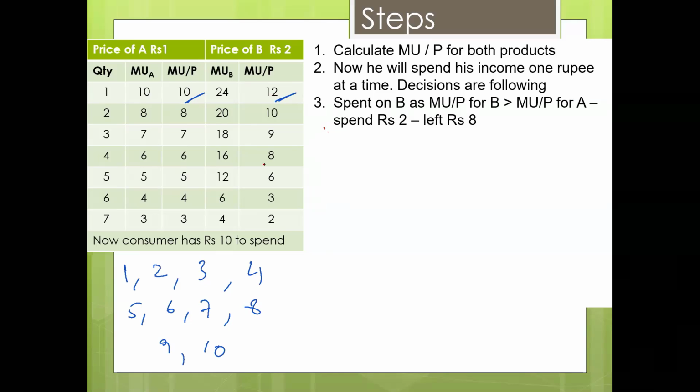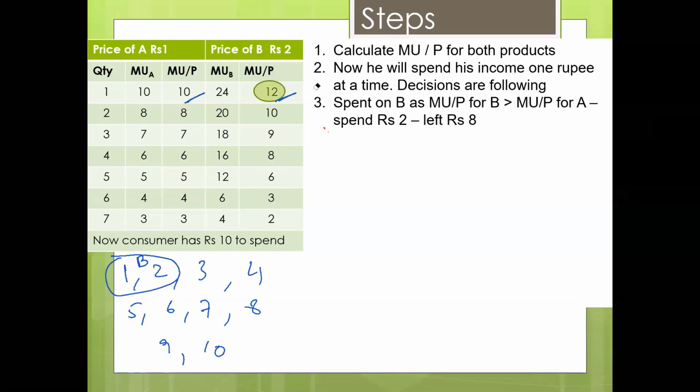So let's circle it up. When he buys the product B, he will have to spend 2 rupees. I will put B here, and he will buy two. He will spend 2 rupees because he's getting 12, and since it is 2 rupees, he will get 24. But if he spends 2 rupees on product A, he will get 10 plus 8, 18. So 24 is more than 18. That's why he will buy product B first. So B is giving him more benefit. What will happen next? He will put that product in his trolley. So this product is selected. It is placed in his trolley. So let's rub the mark from here.